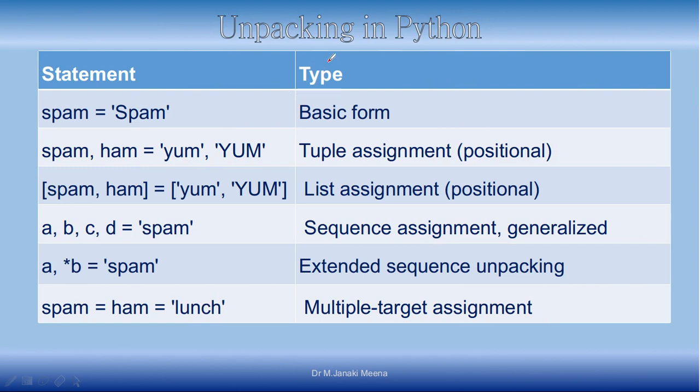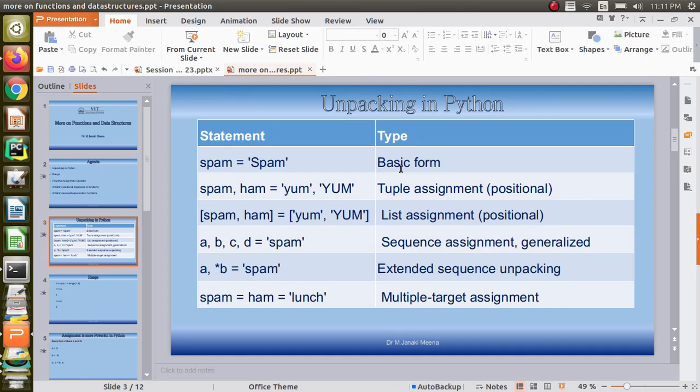When we discuss unpacking in Python, it is like assignments. First consider this assignment. This is a normal assignment where we assign the string spam to the variable spam. And when you consider spam, ham equal to, comma, these two are strings because they are put within quotes, and they are assigned to two variables. This comes under tuple assignments. How do we say this is a tuple assignment? Whatever you put separated by commas becomes a tuple.